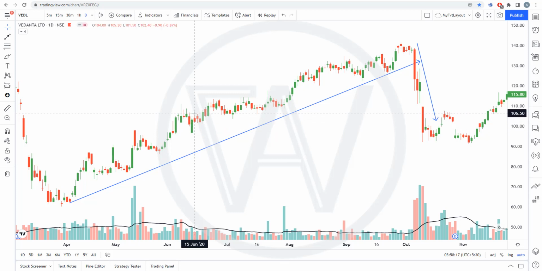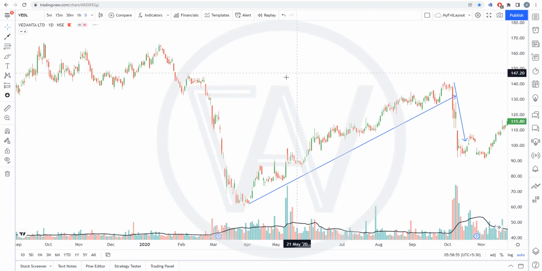didn't close above the previous candle high, so this candle in my opinion doesn't have value. Okay, on the other hand this candle has a better opportunity, or I would say this candle represents a better scenario in terms of going with the uptrend, because it has broken the high of the previous 4 days' candles. Okay, so that you need to take into account.